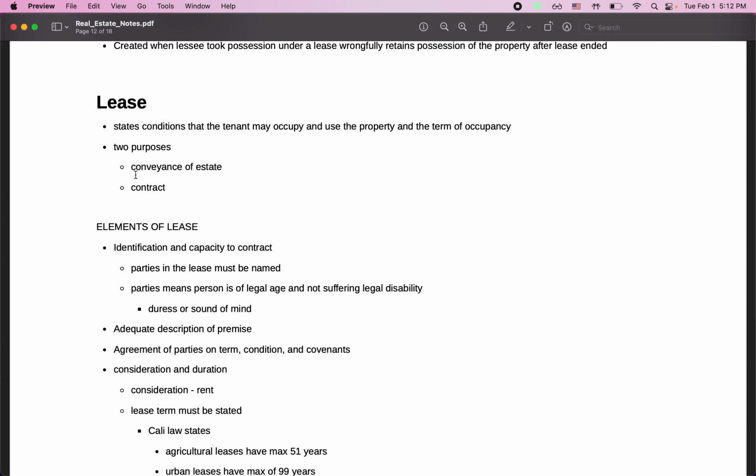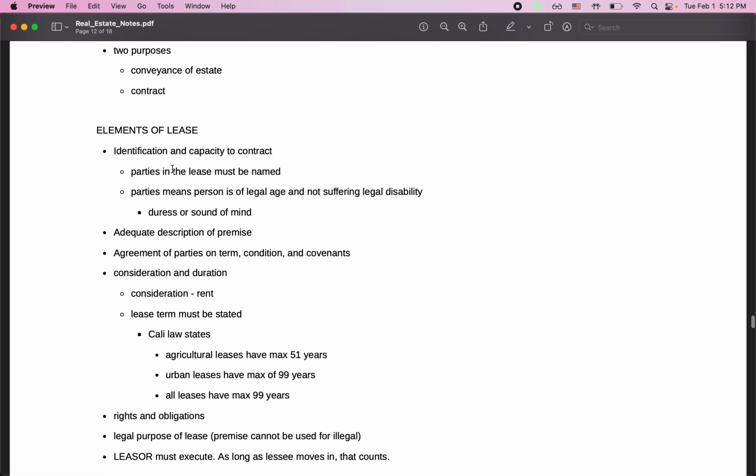This lease essentially states the conditions under which the tenant may occupy and use the property and the term of occupancy. It serves really two purposes: conveyance of estate and contract. The elements of a lease include identification and capacity to contract. So both parties must be named on the lease. The person who is the landlord and the tenant must both have their legal names on the lease.